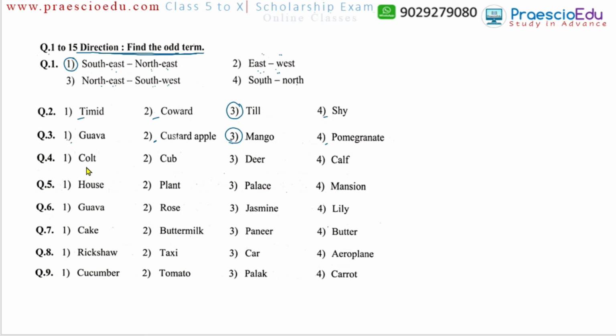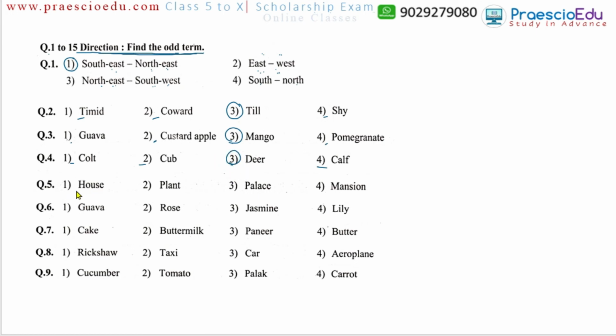Then colt, cub, deer, and calf. The calf, cub, and the colt all are animal babies, but deer is not an animal baby's name. Deer is an animal. So this option number three is the different one.